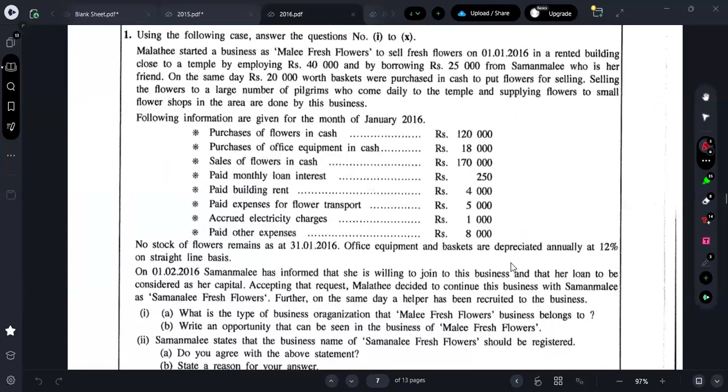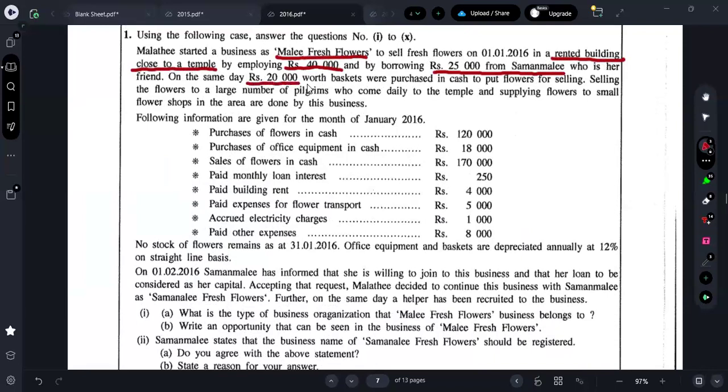Use the following case to answer questions 1 to 10. Malati started a business as Mali Fresh Flowers to sell fresh flowers on 1st of January 2016 in a rented building close to a temple, by employing rupees 40,000 and borrowing rupees 25,000 from Saman Ali, who is her friend.